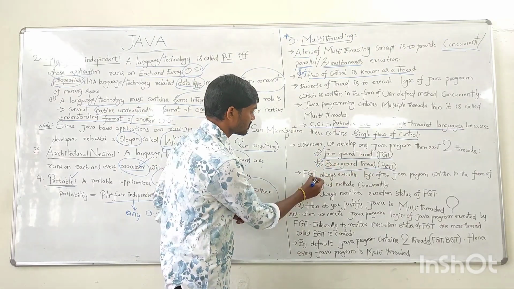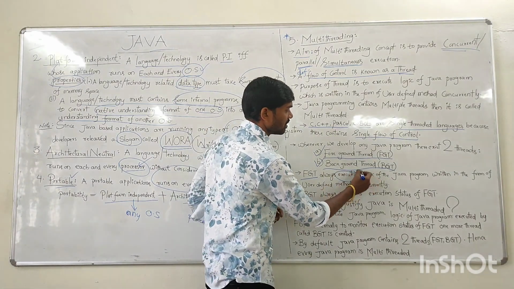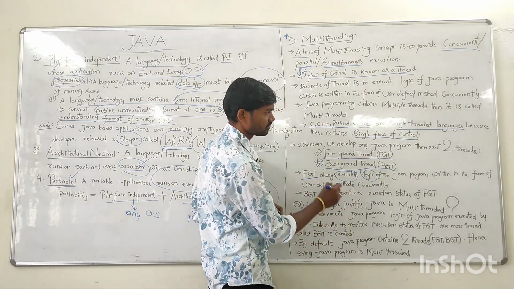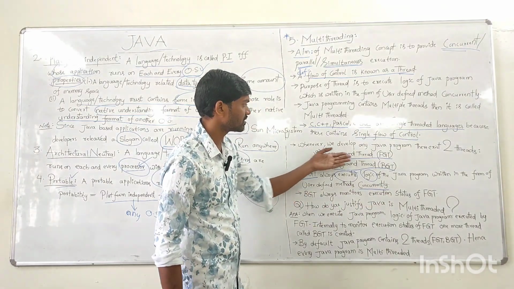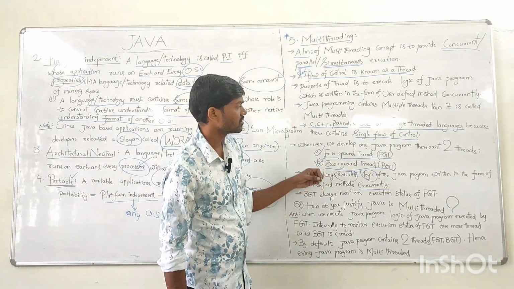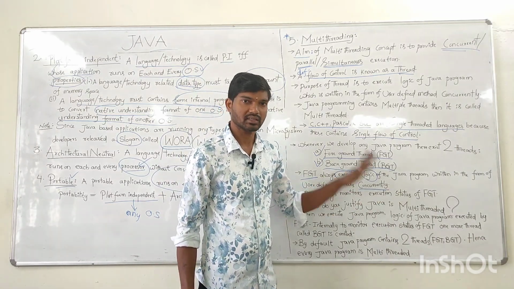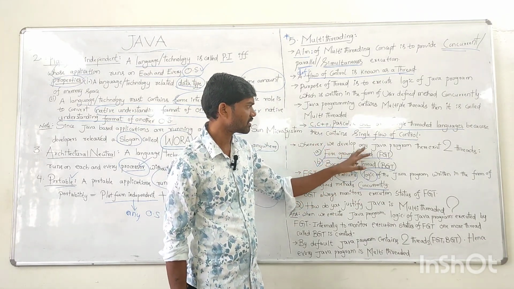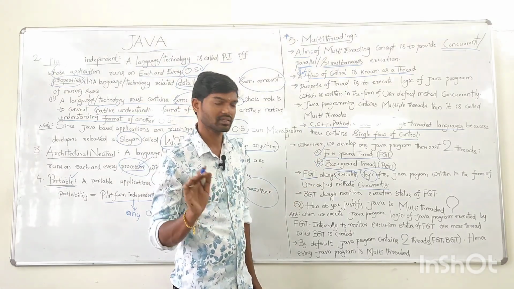The foreground thread always executes the logic of the program in the form of user-defined methods concurrently. These foreground threads always execute the logic of Java programs parallelly or concurrently. That's the purpose of the foreground thread.